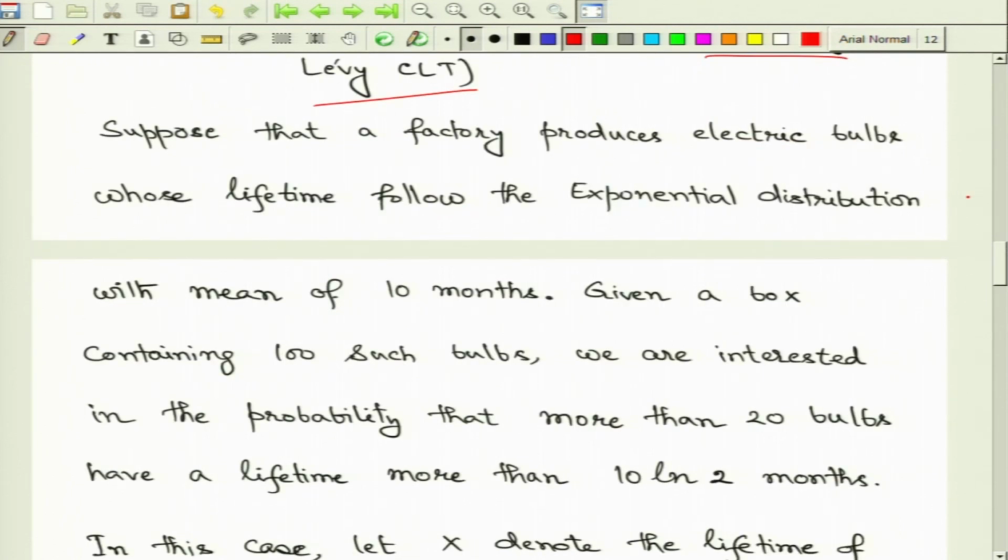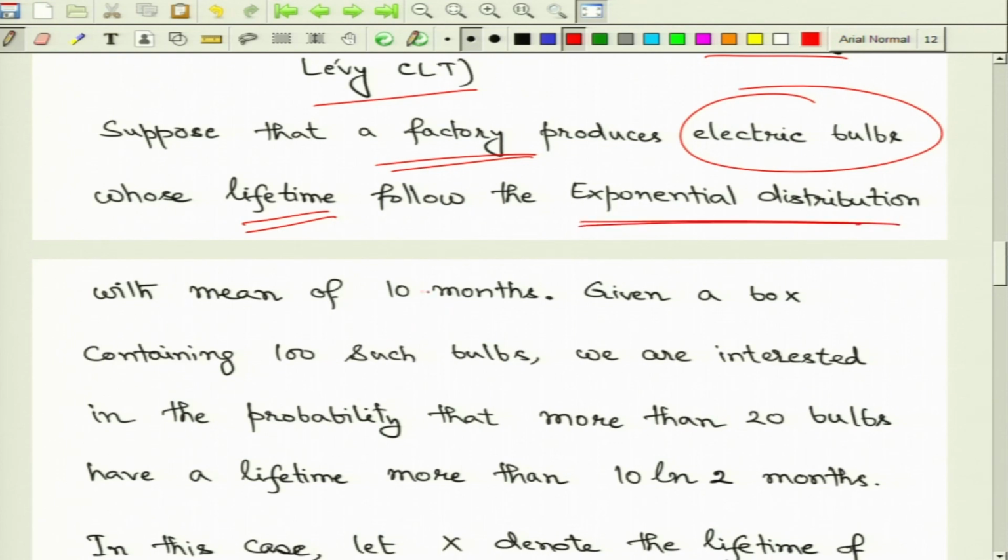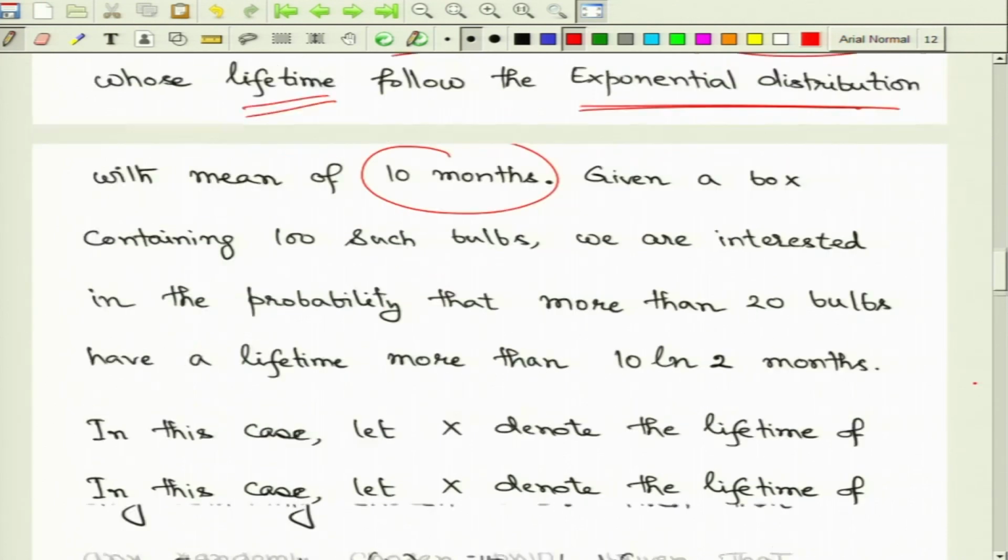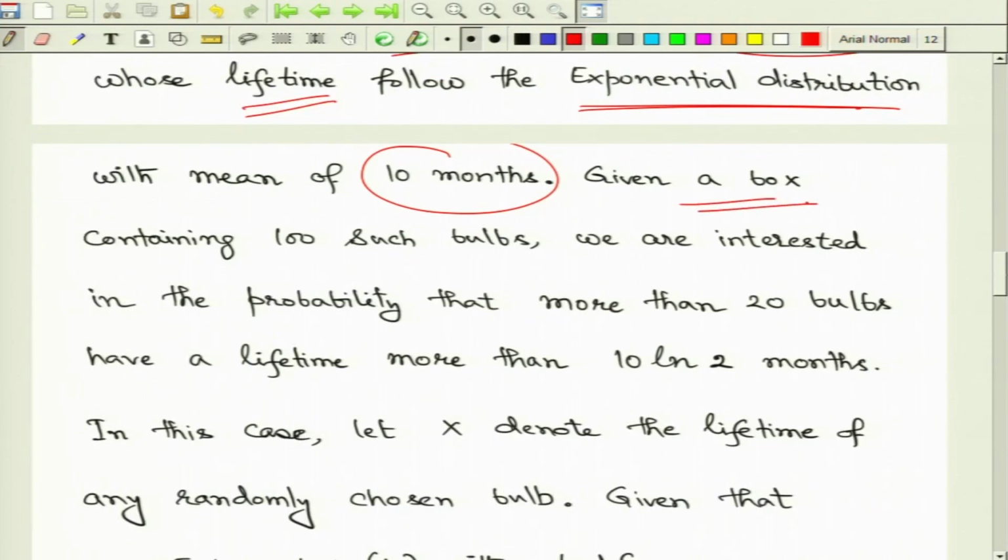Suppose you consider a factory which produces some electric bulbs, and suppose the method the factory uses will produce bulbs whose lifetime follows the exponential distribution with mean of, let us say, 10 months. Then suppose I am given a box of electric bulbs to test. Suppose the box contains 100 bulbs, and what we are interested in is whether, out of those 100 bulbs, more than 20 of them will have a lifetime more than 10 log 2 months.